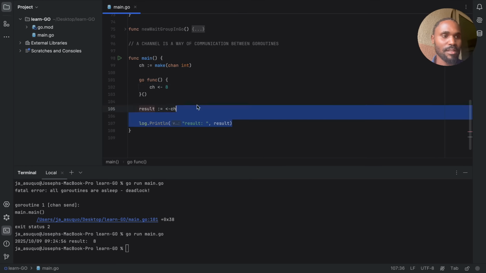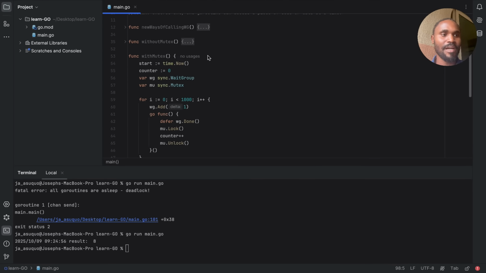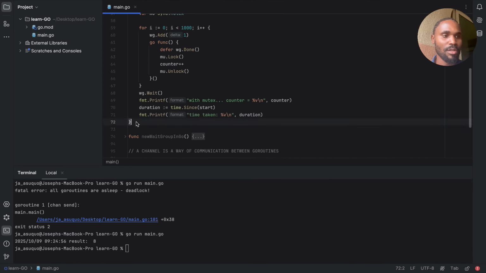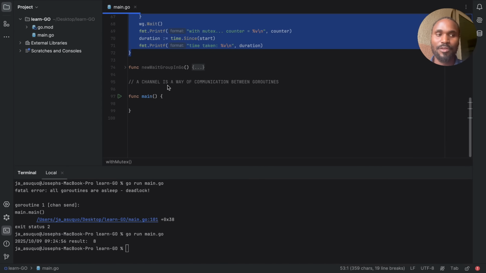So let's clear this. What we are going to do is try and refactor this code, just so that we can show you how we can use channels to stop race conditions without the need of mutex. And then you decide if it's better for you or you still prefer to use mutex.